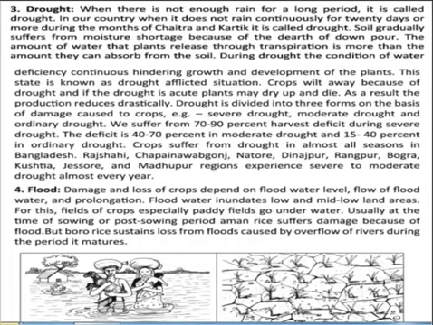Drought. When there is not enough rain for a long period of time, it is called a drought. The amount of water that plants release through transpiration is more than they can absorb from the soil, and during drought the water deficiency continues, hindering growth. Crops suffer from drought in almost all seasons in Bangladesh. Rajshahi, Nawabganj, Natore, Dinajpur, Rangpur, Bogura, Kushtia, Jashore and Madaripur regions experience severe to moderate drought almost every year, which is very devastating to crop production.